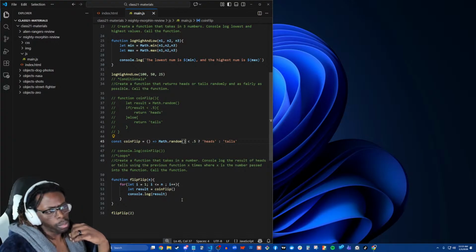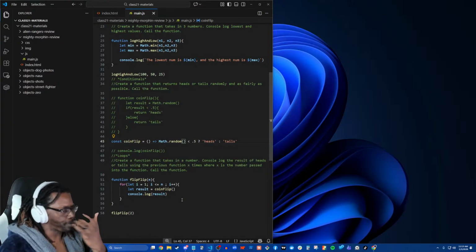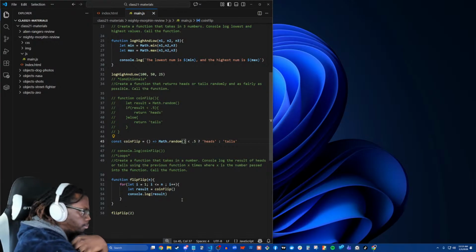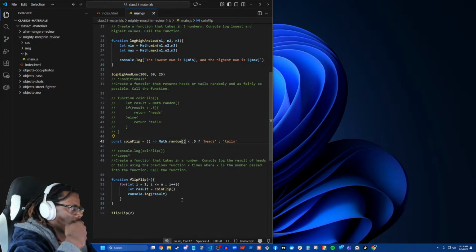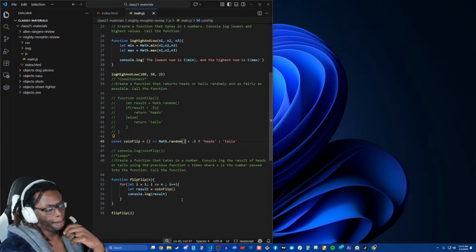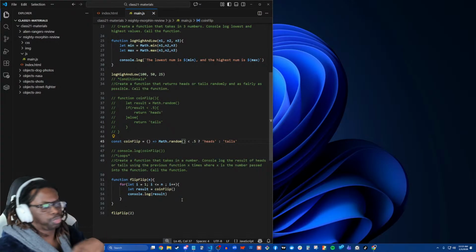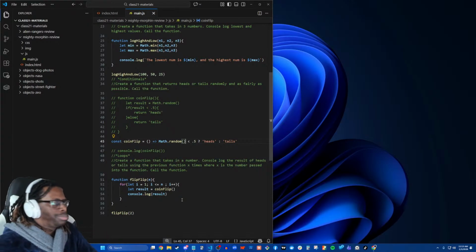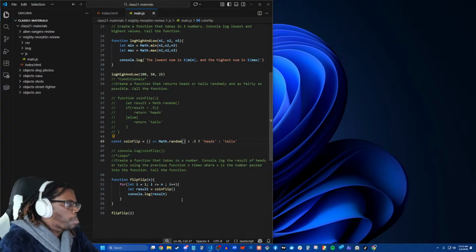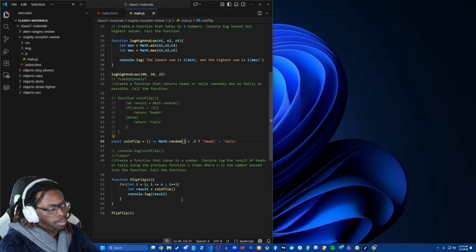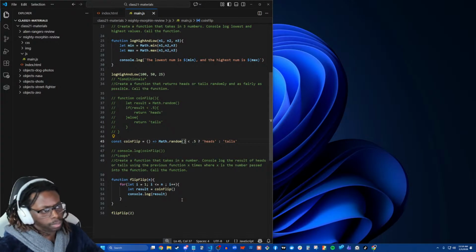Can I explain it in a pseudocode kind of way? Well, it's just that we have a function. We have a Math.random which returns a number between 0 and 1. And so if whatever value comes here is less than 0.5, that winds up being a true statement. And whenever you have a true statement on the left-hand side of a ternary, you automatically grab the heads. Sorry, you grab the left-hand side. So you would grab heads in this case. If for whatever reason this evaluates to false, you would grab what's on the right-hand side of the colon.